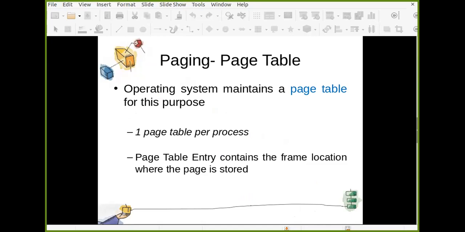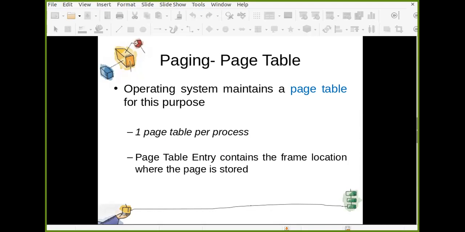So how do you know where my page number 2 is loaded, in which frame? Because it can be any frame of the main memory. So for that, one extra data structure is maintained by the OS, that is called page table. In paging system, page table needs to be maintained. So operating system maintains a page table for this purpose. So for every process, there is one page table. And page table entry contains the frame location where the page is stored.